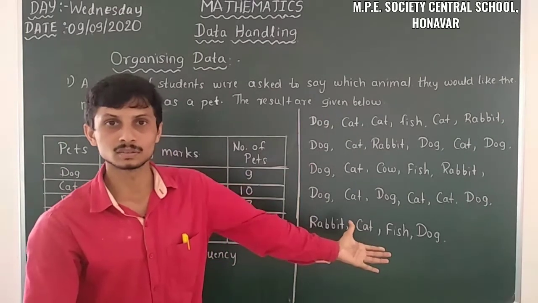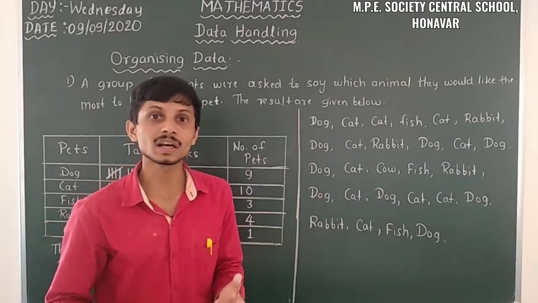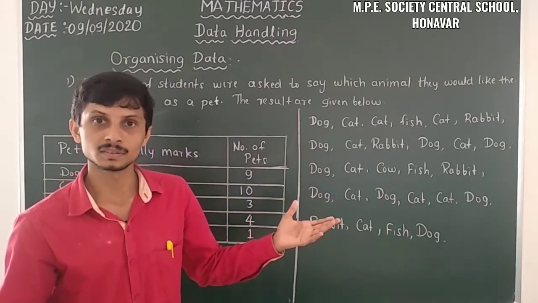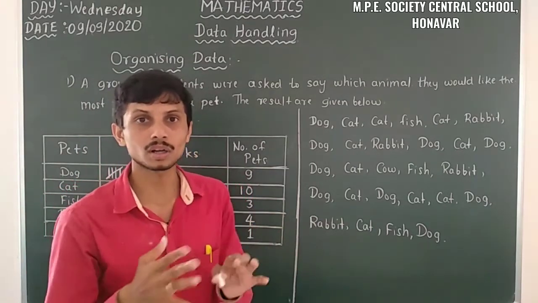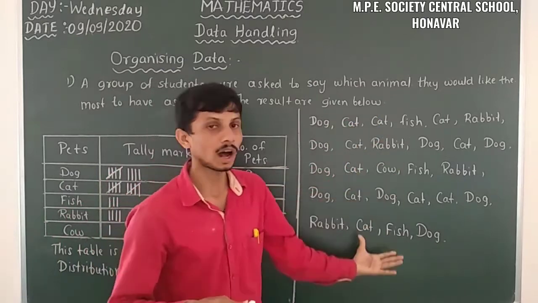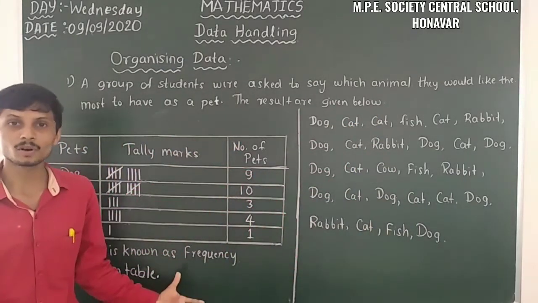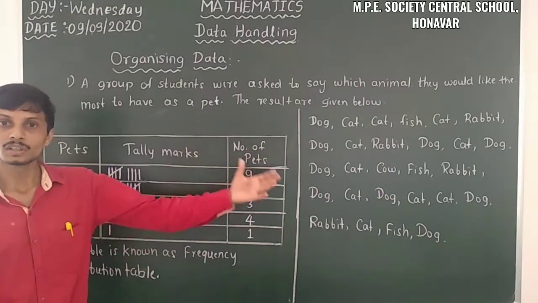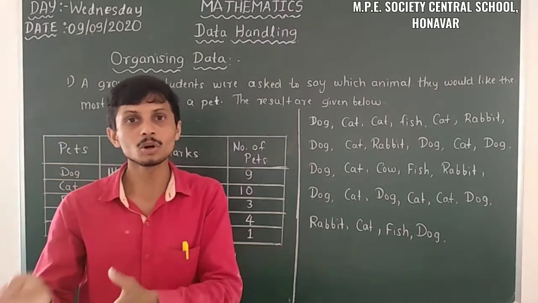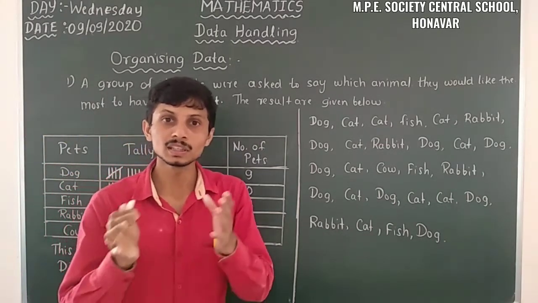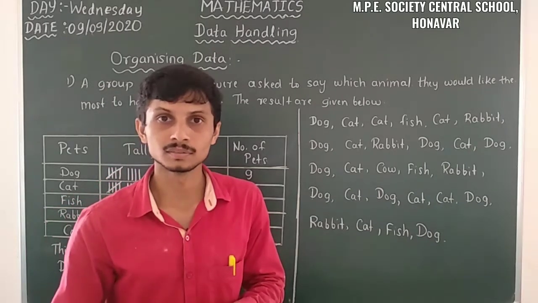Here there are no numbers, but all the information is in the form of pets. So this is about organizing data, how to organize data. Before, it was an unorganized form of information. Here it is the organized form of information. So we have to convert the unorganized form of information into an organized form of information. This procedure is known as organizing the data.